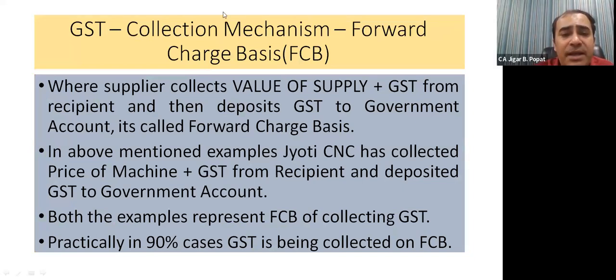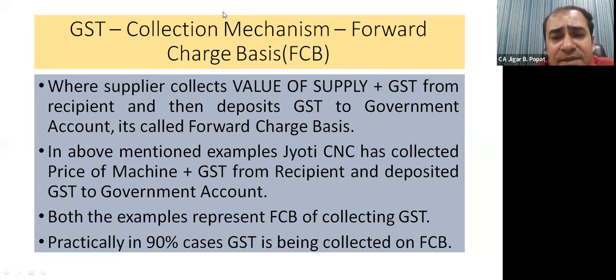Now, friends, there are two types of collection mechanisms in place in the GST regime. One is forward charge basis and the other is reverse charge basis. I think all of you have got the idea of forward charge basis. That means the supplier comes forward and collects price of goods plus tax from the recipient, and then the supplier deposits the tax to the credit of government. This is called forward charge.